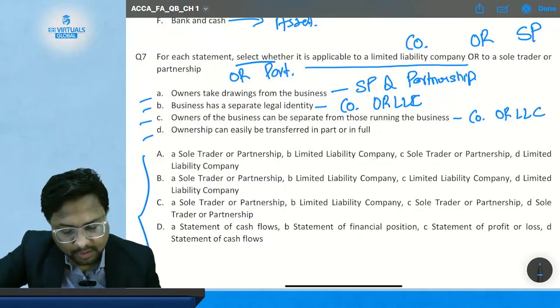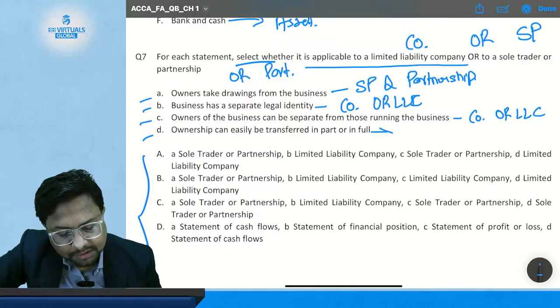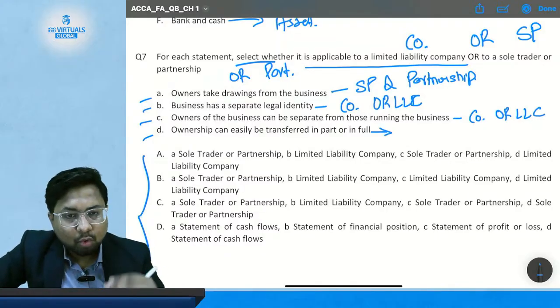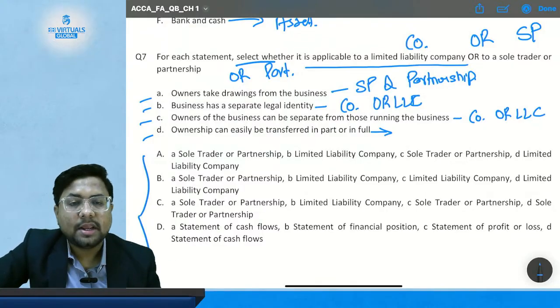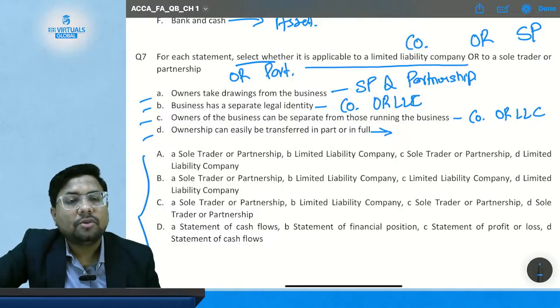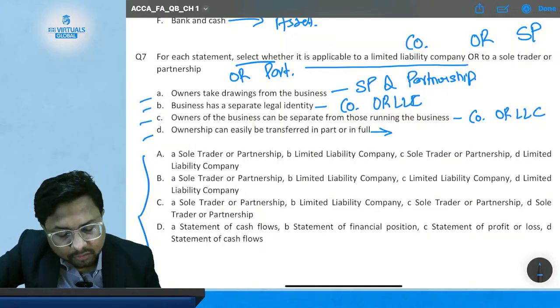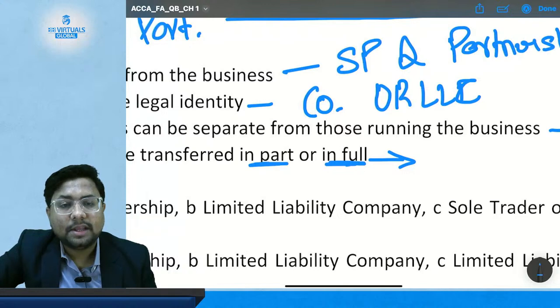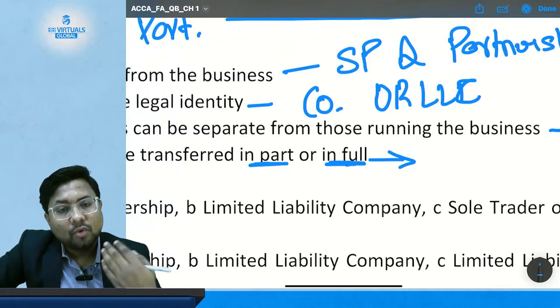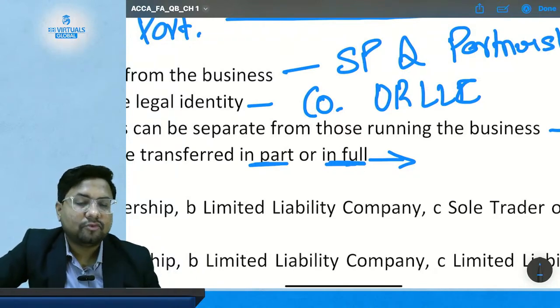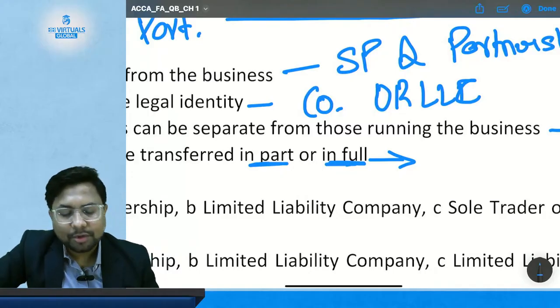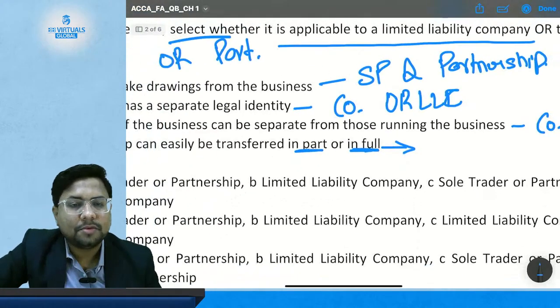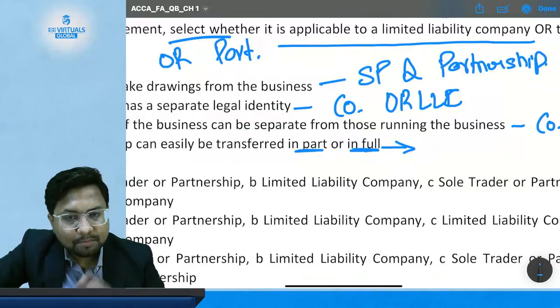Okay. Now, last but not the least, statement number D. Ownership can be easily transferred in part or in full. Where is ownership easily transferable in part or in full? Focus on the words in part or in full. In sole tradership, you can only transfer the ownership in full as a going concern, but only in company form of a business you can transfer the ownership in part or in full.